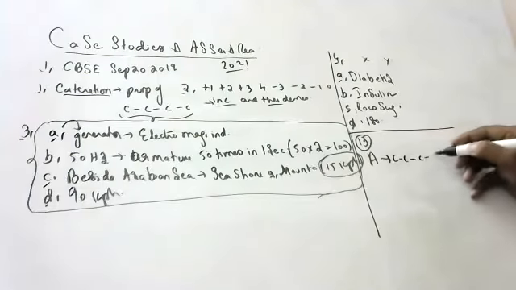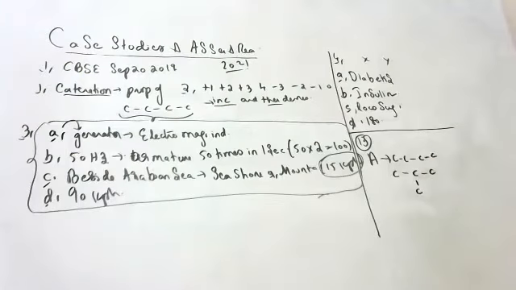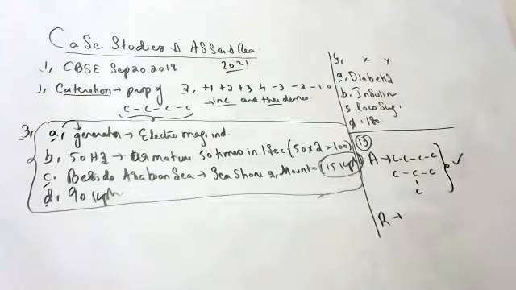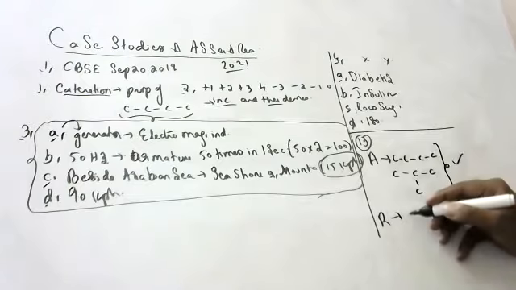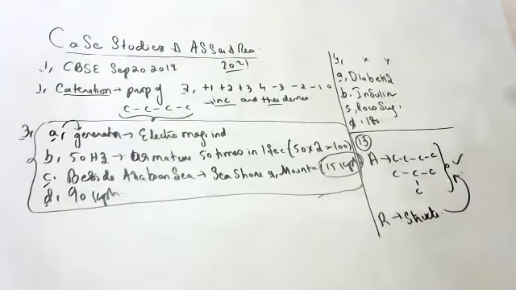Correct, sir. These two are structural isomers of butane. Yes or no? Correct. Reasoning: structural isomers have the same molecular formula, but they differ in their structure. The different structures, true explanation also correct. So option A is correct answer.